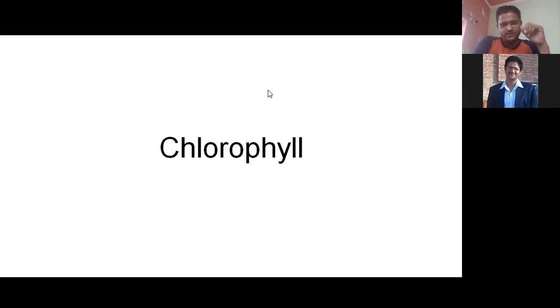They absorb water from the land, right? They absorb carbon dioxide from the atmosphere, right? And they take sunlight, and with the help of chlorophyll, they synthesize their food, right? The photosynthesis process, which you people already know, is a very important process. Plants synthesize their food through the photosynthesis process, and the main chemical required for that process is called chlorophyll, right?